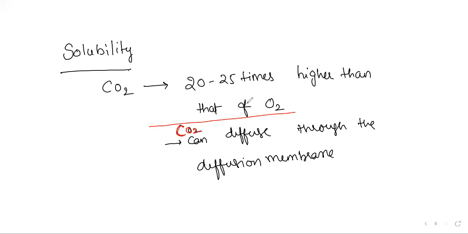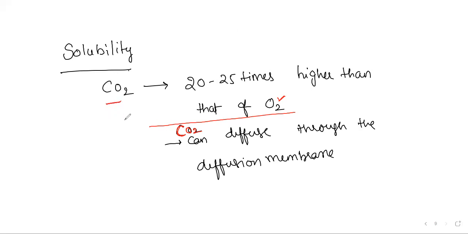Solubility-wise, who is having more solubility? So we'll have a soft corner. Oxygen appears like a hero, and carbon dioxide is like a villain. So the attitude that comes to the student is, why should the villain have more solubility than our hero? So you need to be much careful here, that carbon dioxide is more soluble. It's not actually a villain.